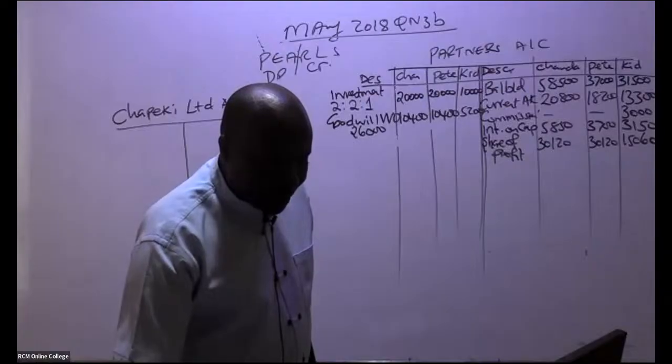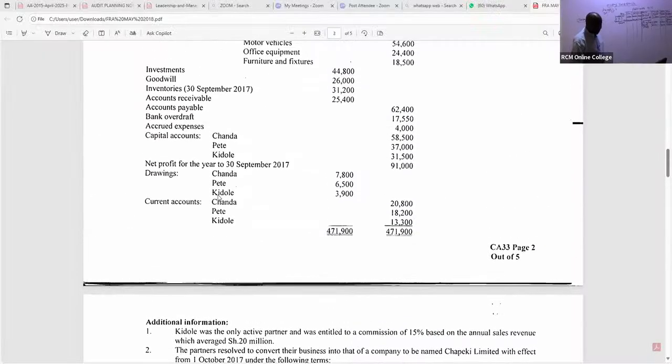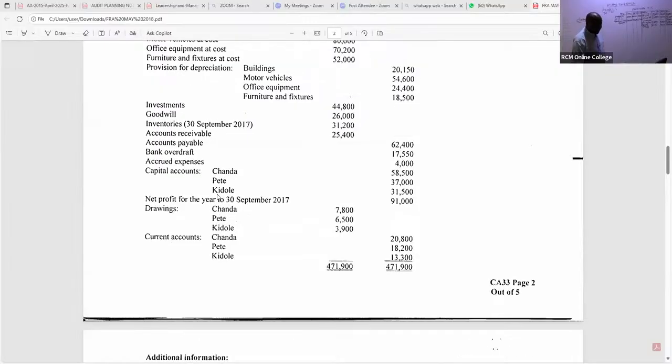So here we are. The capital accounts, I believe we have already accrued. I hope we already have drawings. Let's capture the drawings. These are drawings for partners. You simply book them under partners. And remember, drawings are like expenses, so you shall debit. Come here and give us drawings.